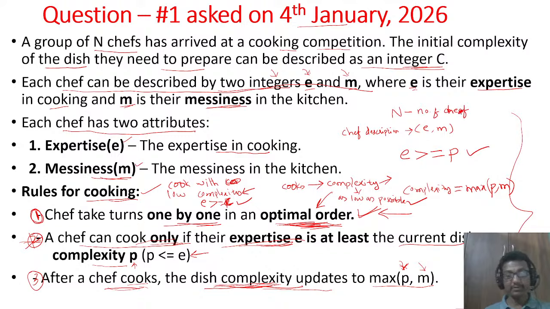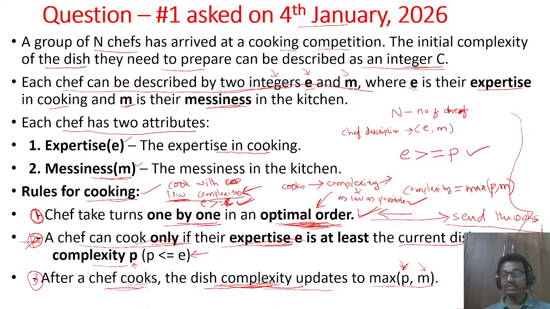Yes or no? So if he is expert in the dish making, that indicates expertise greater than the complexity of the dish here. Once this condition is satisfied, we should see that a cook with low complexity comes first for preparation of the dish. In that optimal order, if you can send the cooks, then it lets the maximum number of cooks prepare the dish.